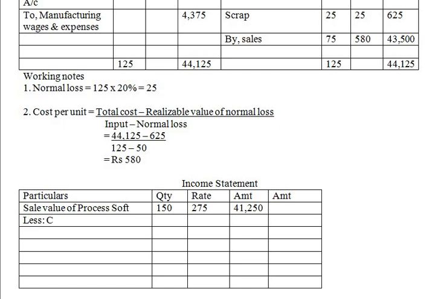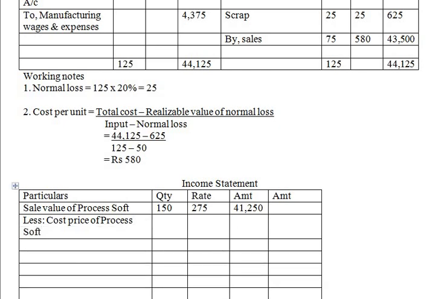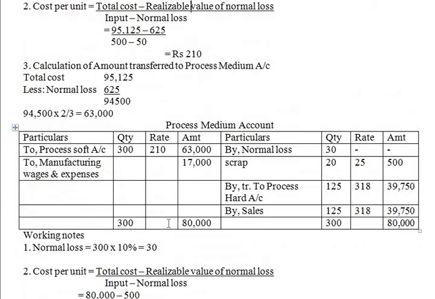Okay, now from this we are going to deduct cost price to find out profit. Less cost price of process soft. So again the quantity is same, 150. Rate differs.